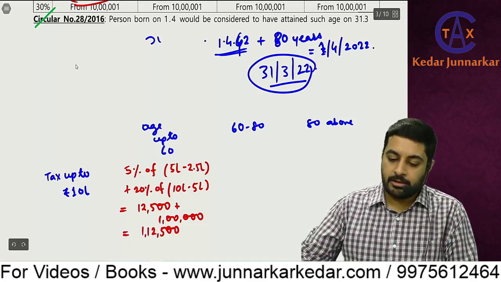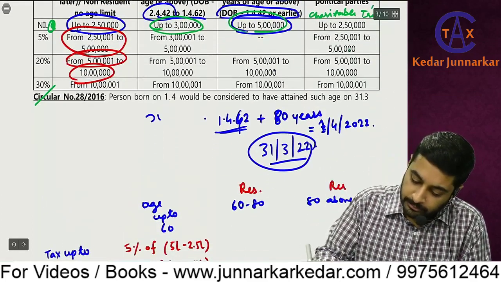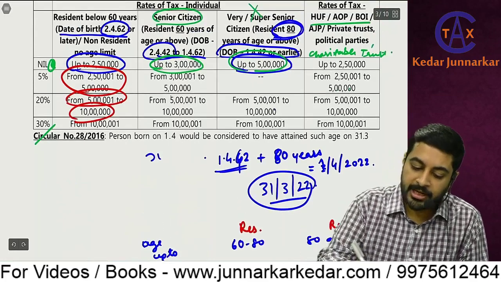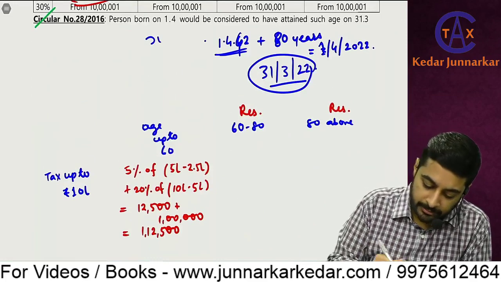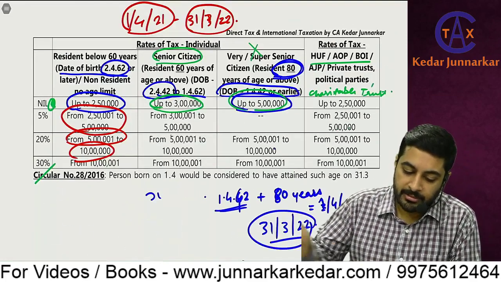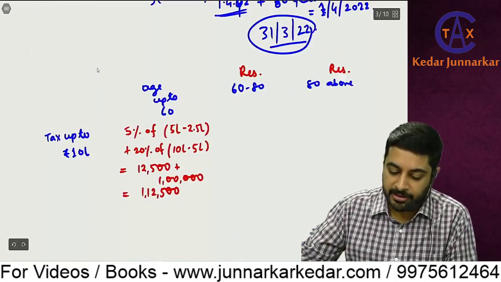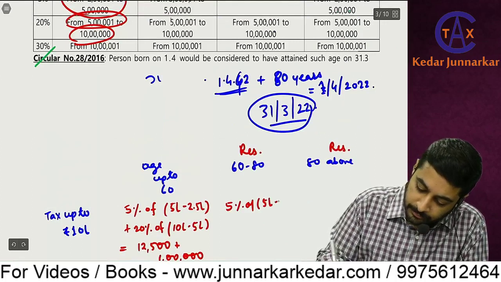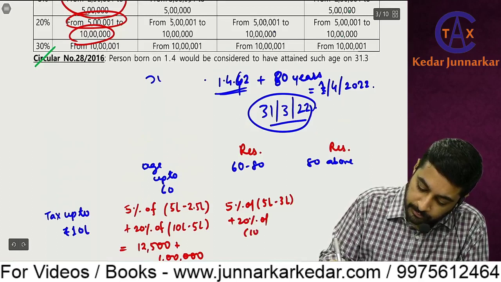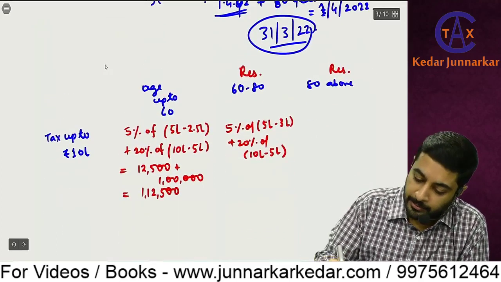Then if it is 60 to 80 for resident, and the income is up to 10 lakhs, so how much is the tax? First 3 lakhs exempt, then 3 lakhs to 5 lakhs 5%, and 20% of 10 lakhs minus 5 lakhs.